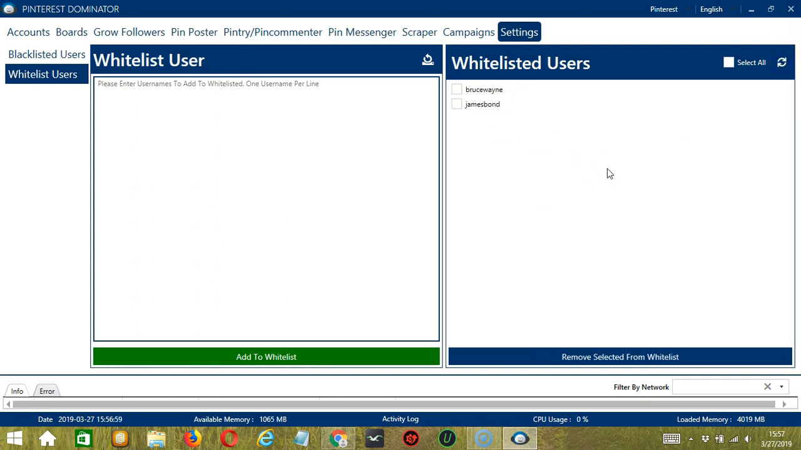Again, you may remove whitelisted users from this list by selecting them. You can select one or more or all of them by clicking the select all box over here. And when you're ready, click the blue button, Remove Selected from Whitelist, and they're gone.